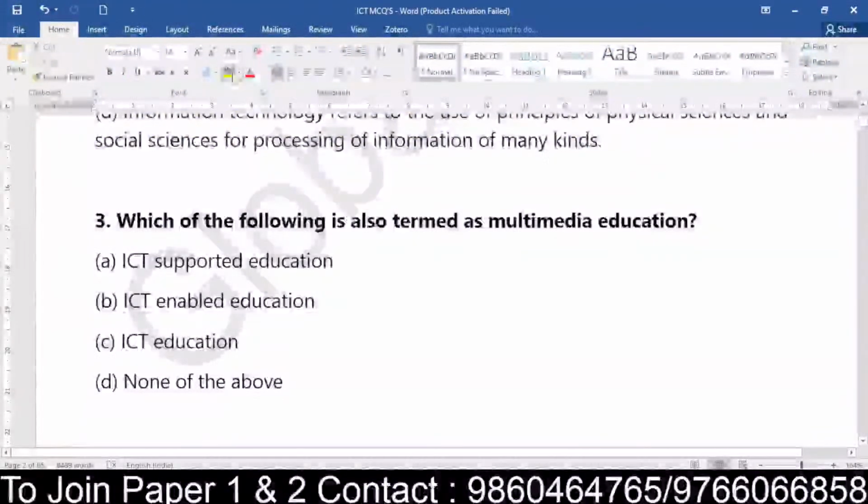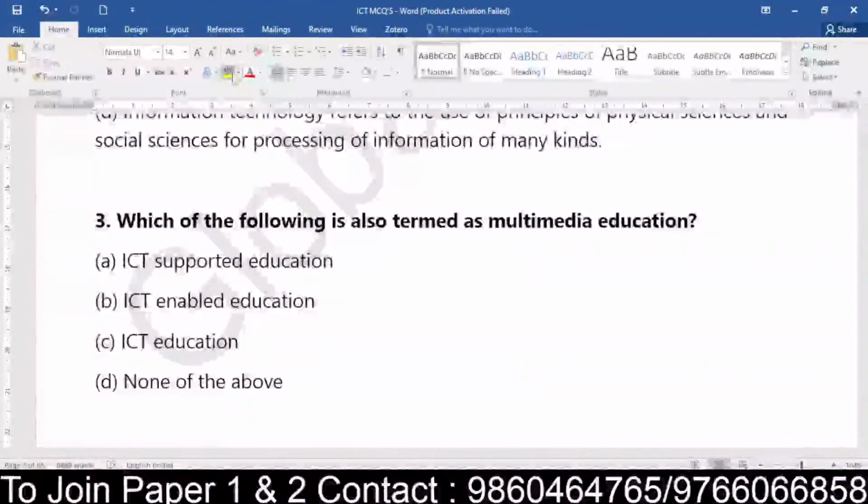This question was seen in the latest question paper also, 2021. Which of the following is termed as multimedia education? ICT supported education, ICT enabled education, or ICT education. From the given options, which stands to be the right option with reference to multimedia education?